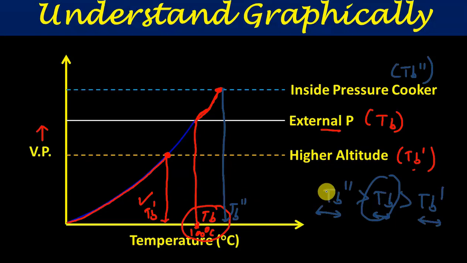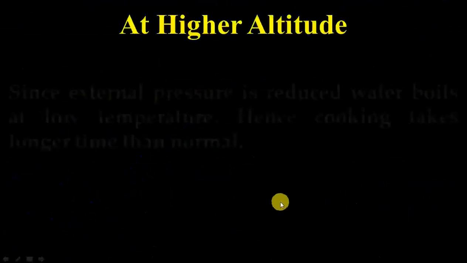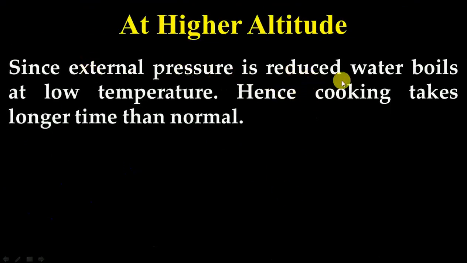So remember one thing again, boiling point is the temperature at which the vapor pressure of a liquid becomes equal to the surrounding pressure or the external pressure. At higher altitude, this external pressure is low, so the boiling point will be low. Inside the pressure cooker, pressure is higher than the normal external pressure. Obviously the boiling point of water will be high. So at higher altitude what happens? Since external pressure is reduced, water boils at low temperature, hence cooking takes longer than normal.